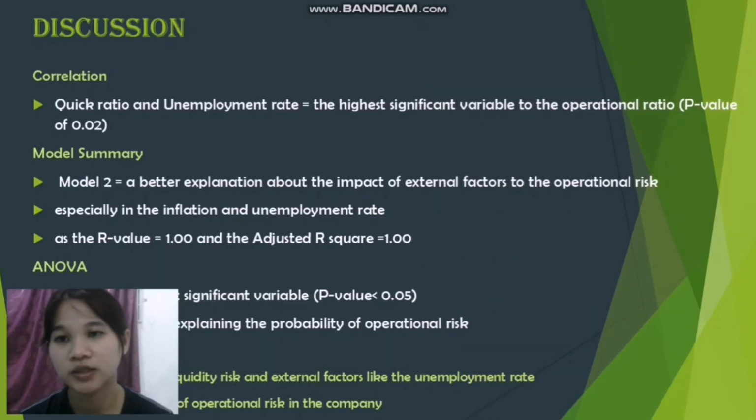So based on this, in terms of correlations, model summary, and ANOVA, we can assume that Parkson should pay attention to liquidity risk and external factors like the unemployment rate to control the exposure of operational risk in the company.